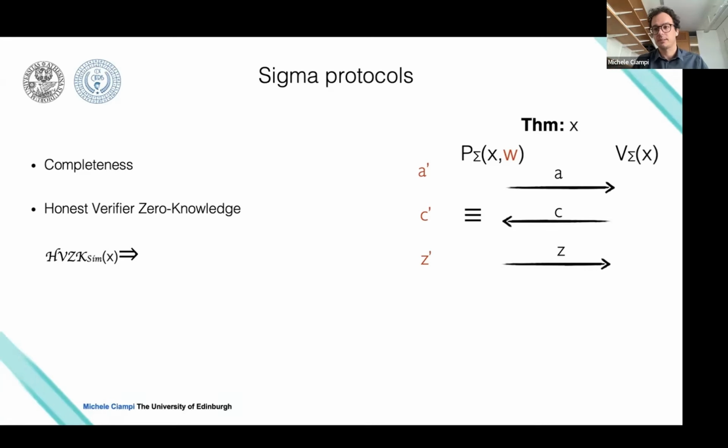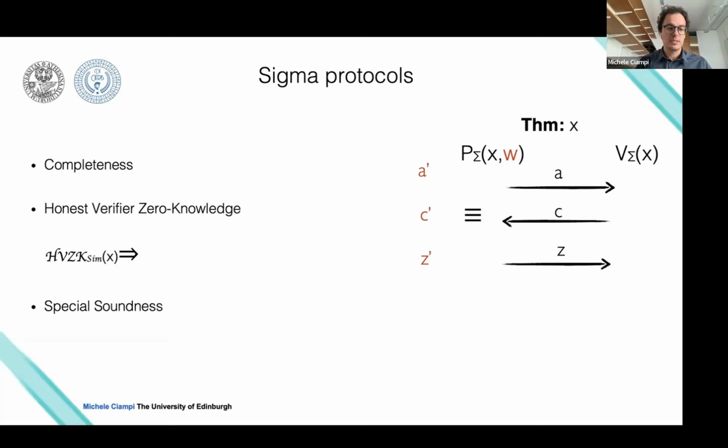So the witness is protected, because I can generate a transcript that looks very similar. It is identically distributed, or computationally indistinguishable, from a real-world transcript. And to generate this transcript, the simulator did not use any witness. So this tells you that this transcript does not leak the witness.